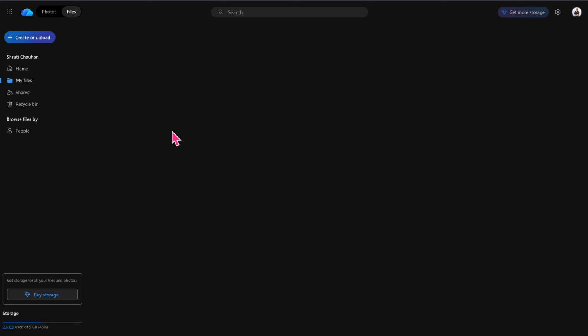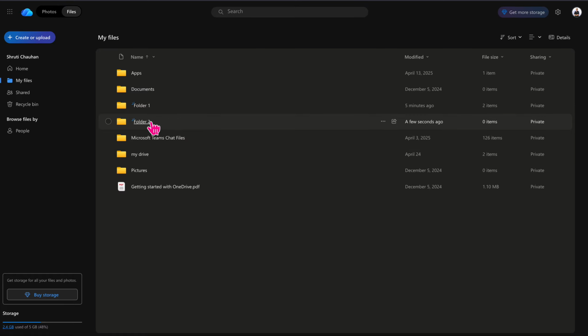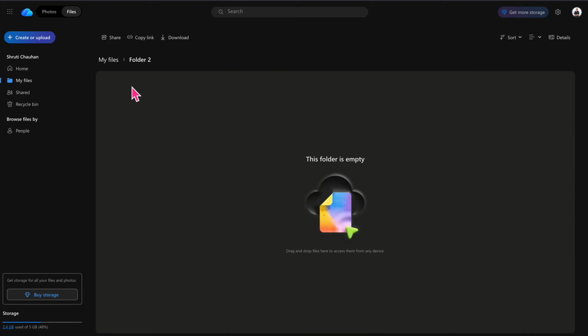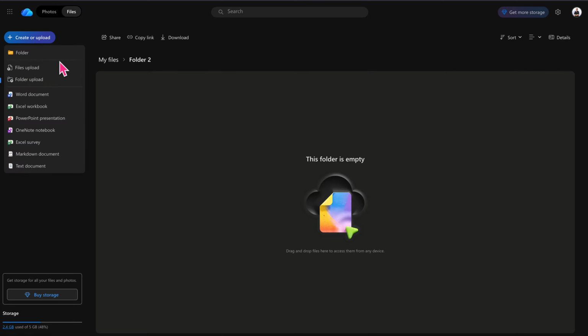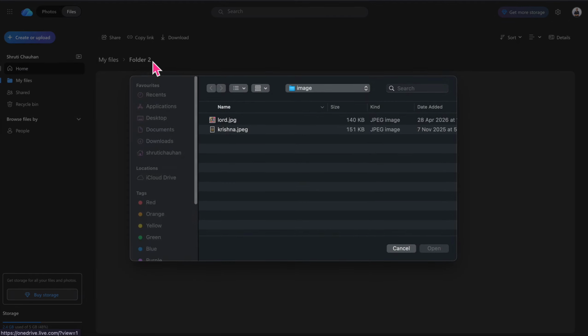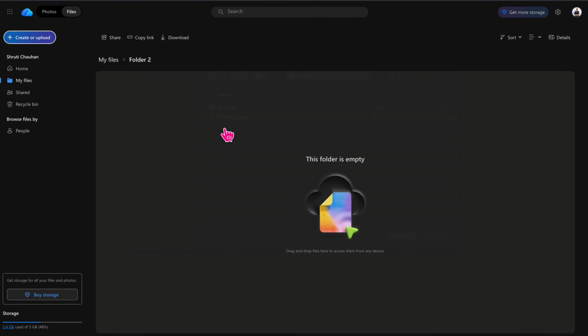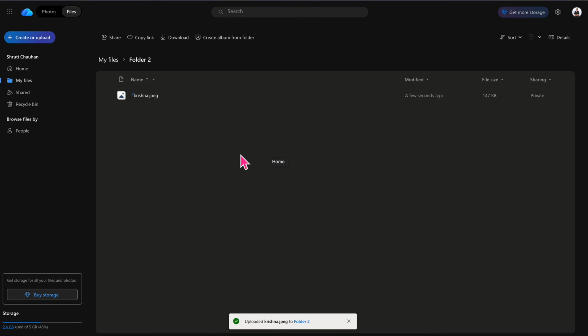We refresh this page in OneDrive. As you can see, folder 2 is created over here. Now I am uploading documents from OneDrive. Inside this folder 2, I am going to upload one file.